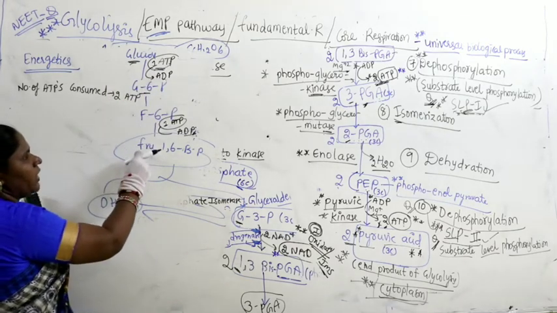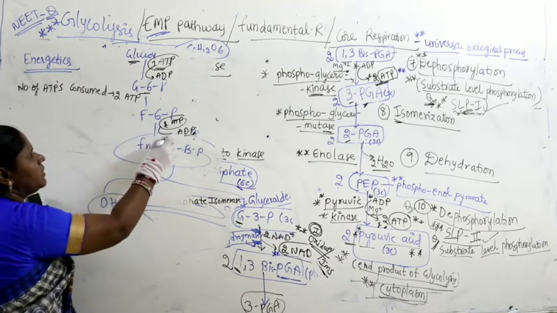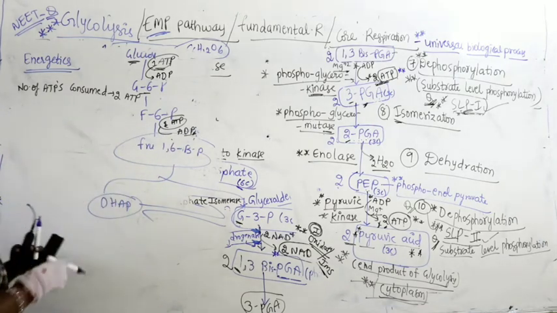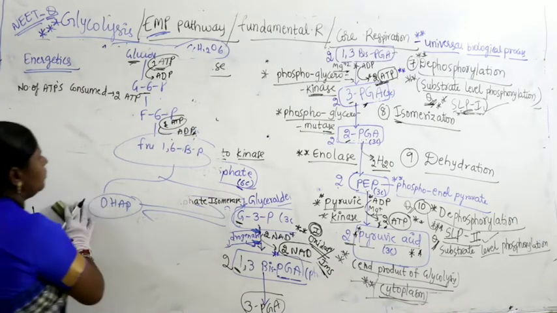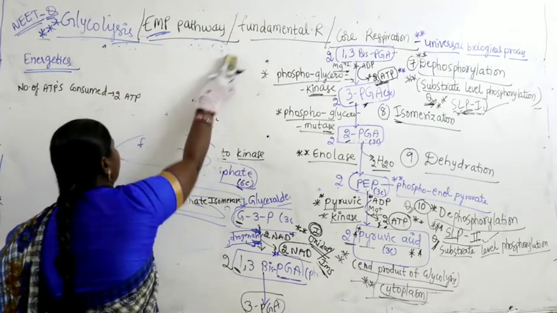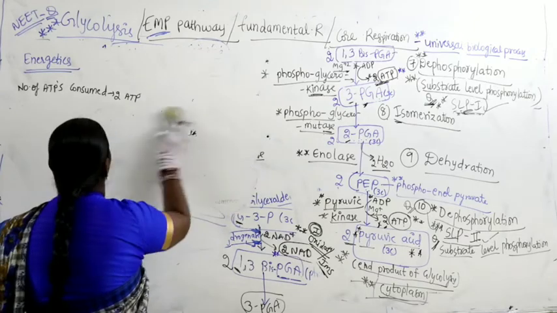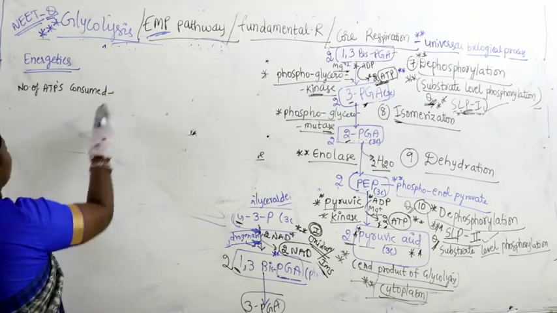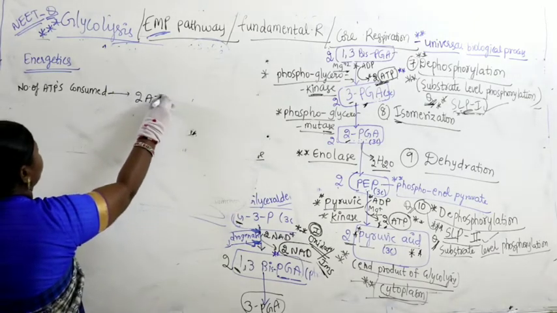Fructose 6-phosphate to fructose 1,6-bisphosphate, 1 ATP is consumed. So the number of ATPs consumed is 2 ATPs.